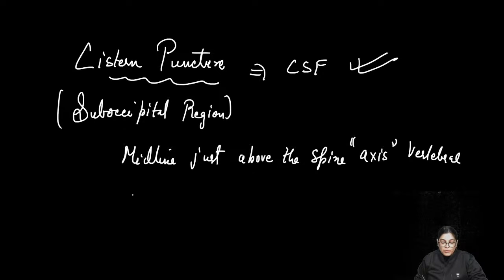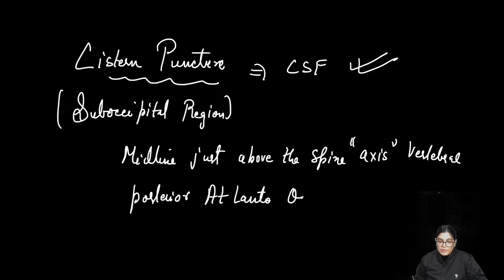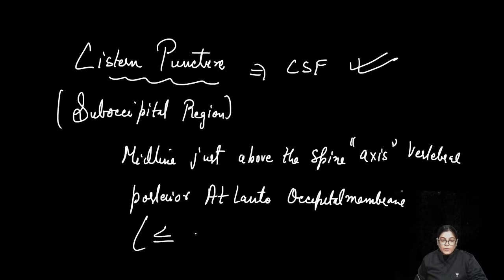You will pierce the posterior atlanto-occipital membrane. The depth of puncturing should be less than or equal to 2 inches, that is approximately 5 centimeters.